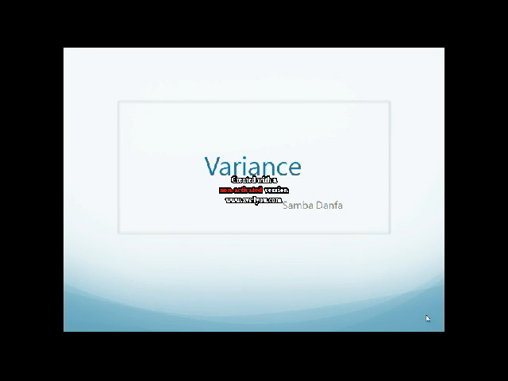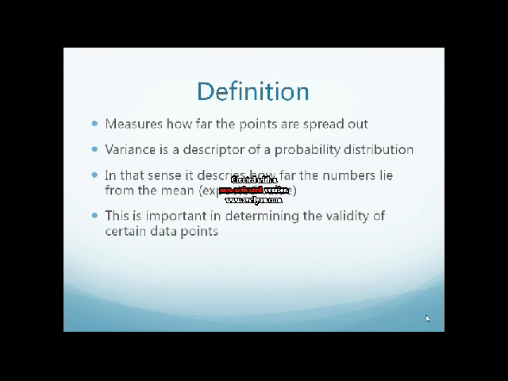Hello everyone, I'm Samba and I'm here to talk about variance. First, to define variance, we can say it's just the measure of how far apart points are, meaning how spread out they are. And it's also a descriptor of the probability distribution, and in that sense it describes how far the numbers lie from the mean, which is just the expected value.